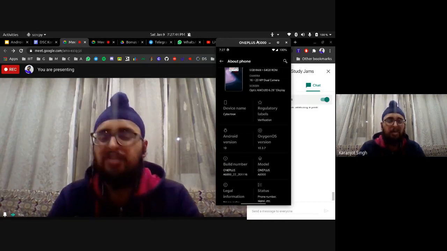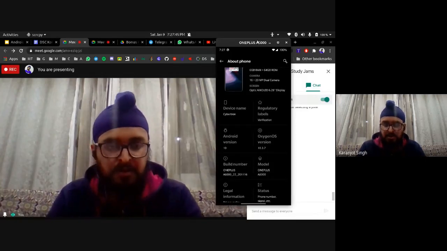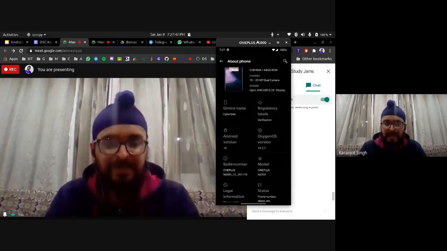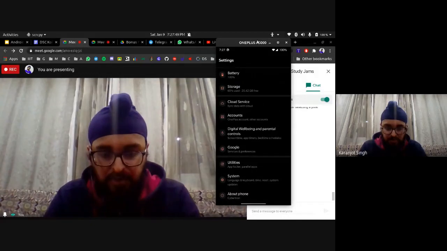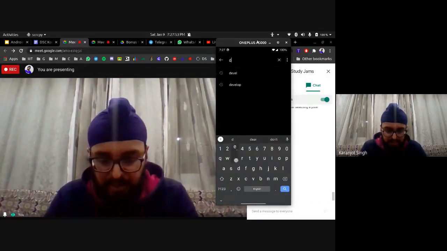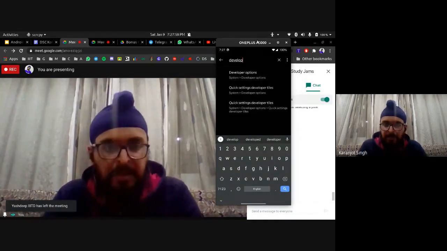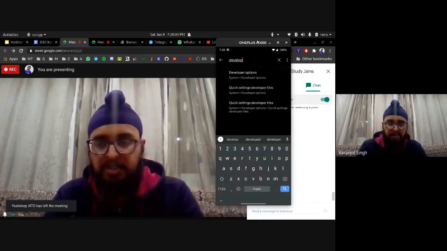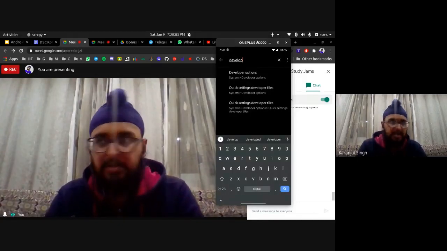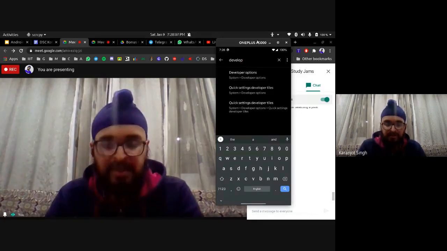And in case of Xiaomi phones, I guess it is MIUI version. You'll have to tap on MIUI version 6 or 7 times, and just keep tapping it. I can just show it for you. Is it clear? Then you can search developer options. So I will repeat. In most phones, you have to tap the build number 6 times. In Xiaomi phones, you'll have to tap the MIUI version 6 times. You can just search it like how to enable developer options.